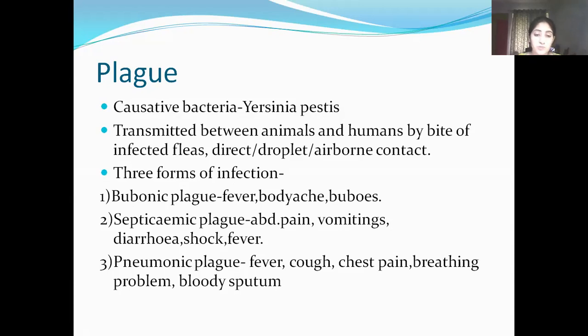The third type of plague, that is pneumonic plague, in this case, symptoms may appear as quickly as 1 day after the exposure to bacteria, and symptoms are trouble breathing, chest pain, cough, fever, headache, overall weakness, and bloody sputum. That is, saliva and mucus or pus from the lungs may be seen.